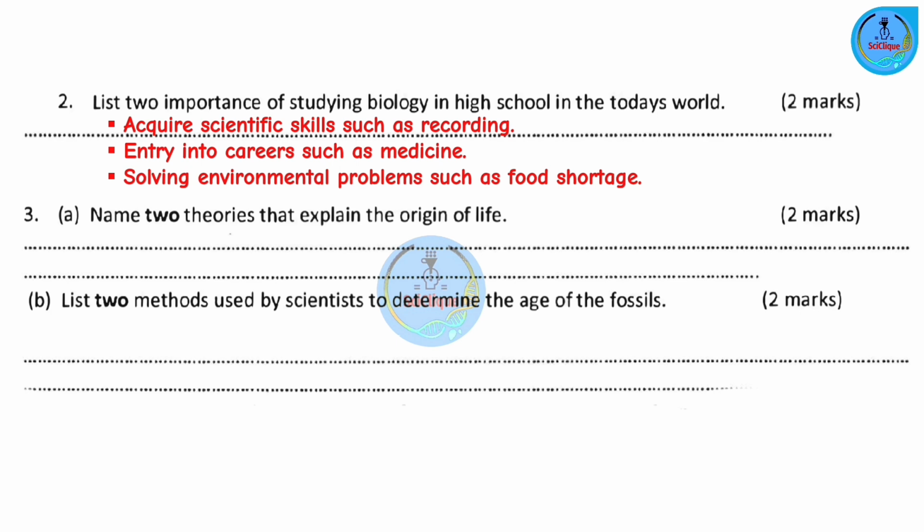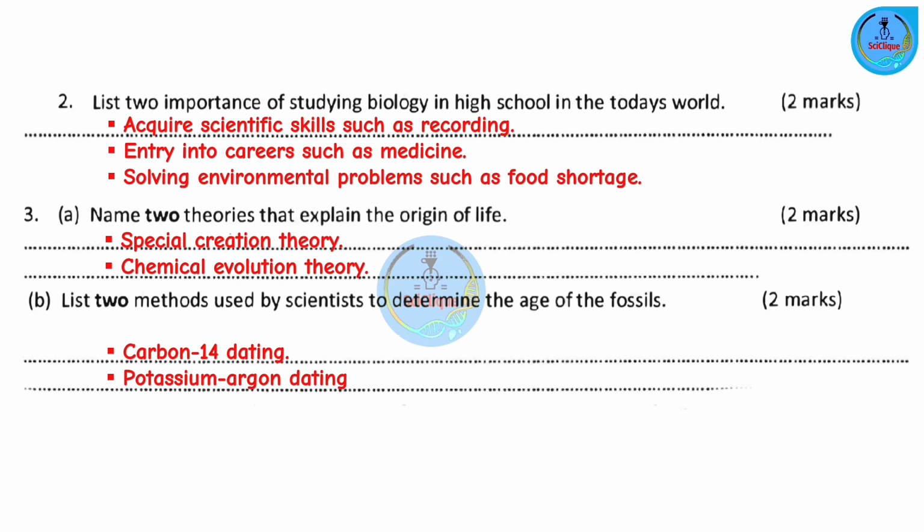Question number 3. Part A. Name 2 theories that explain the origin of life. We have the special creation theory and the chemical evolution theory. Part B. List 2 methods used by scientists to determine the age of fossils. So we have carbon-14 dating and potassium-argon dating.